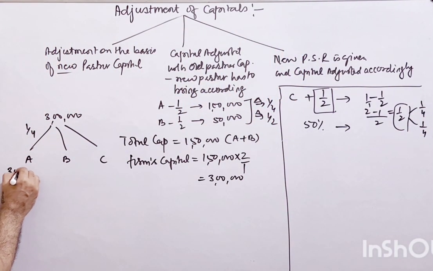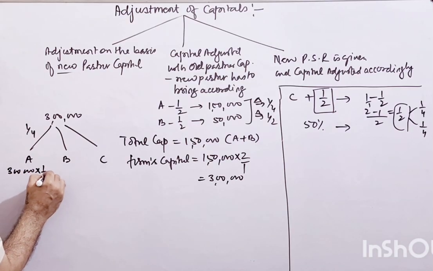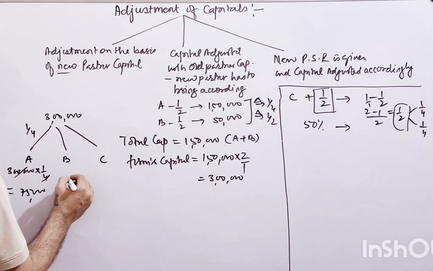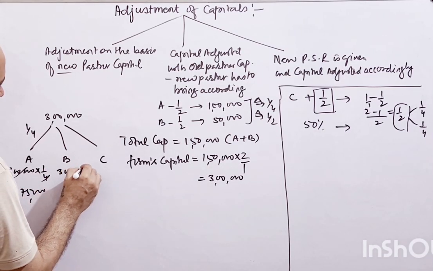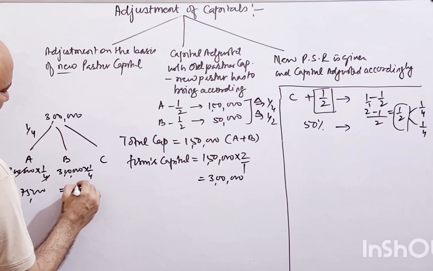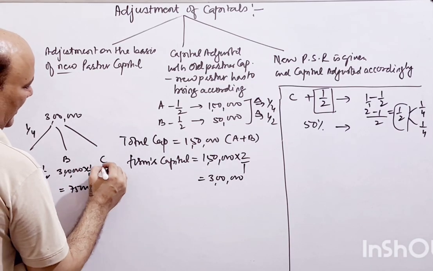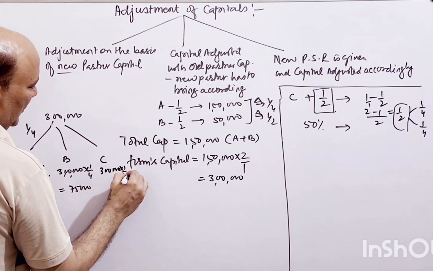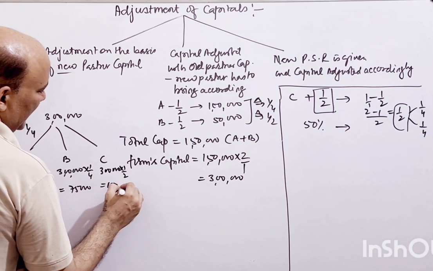तो 1/4 के लिए कितना हो जाएगा? 3 लाख, 1/4 of that is 75,000, ठीक है? Similarly for B, 3 lakh, 1/4 that is 75,000, and C, 1/2 of 3 lakh, that is 1,50,000.